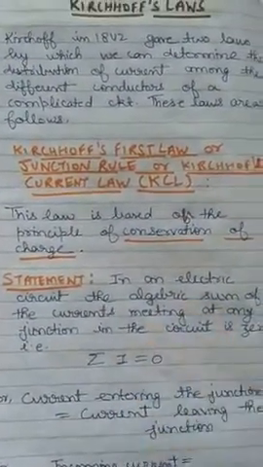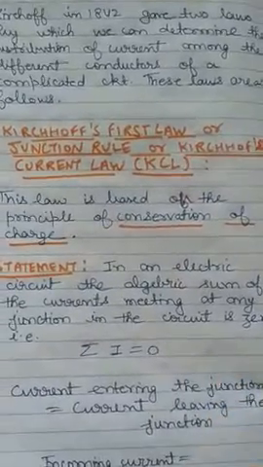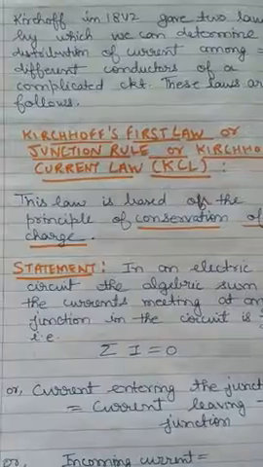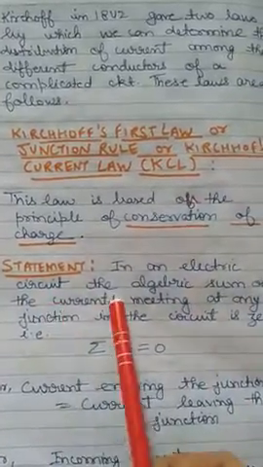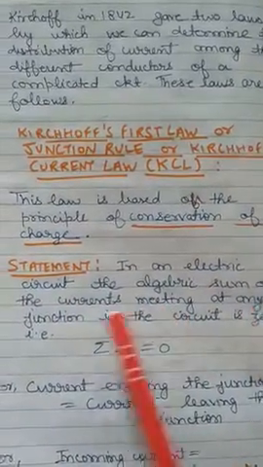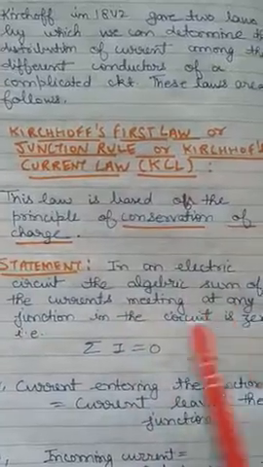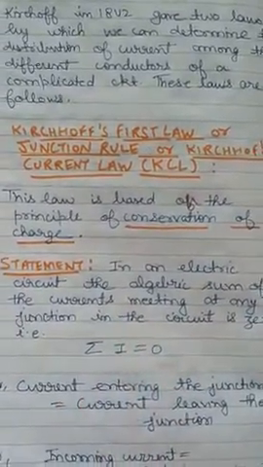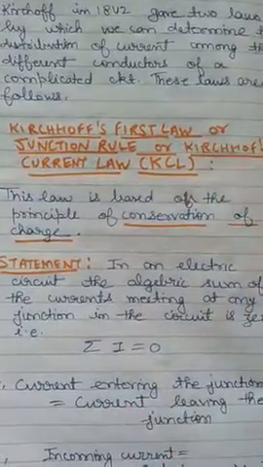Now what is the statement of it? The first law says that in an electric circuit the algebraic sum of the currents meeting at any junction in the circuit is 0. That's why it is known as the junction rule.